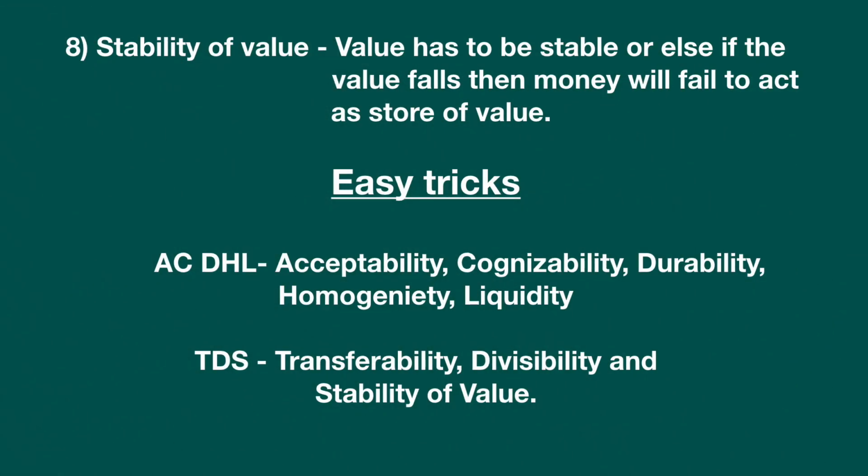The last characteristic of money is stability of value. Value has to be stable, or else if the value falls, then money will fail to act as a store of value. So remember, the value has to remain the same or stable. Otherwise, there will be ups and downs, and again this system or this evolution will fail like the other 4 stages.